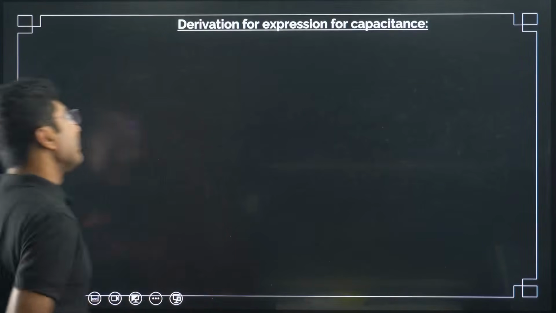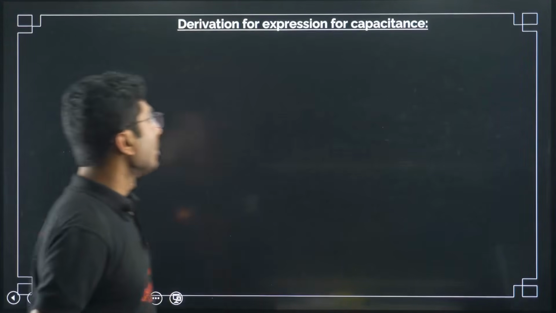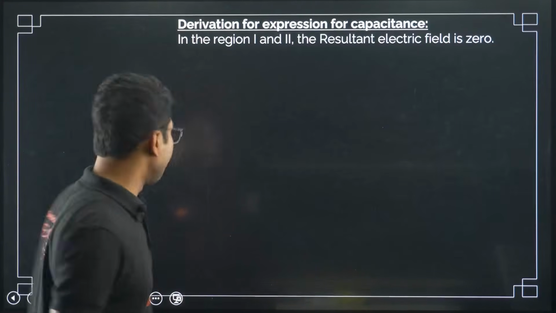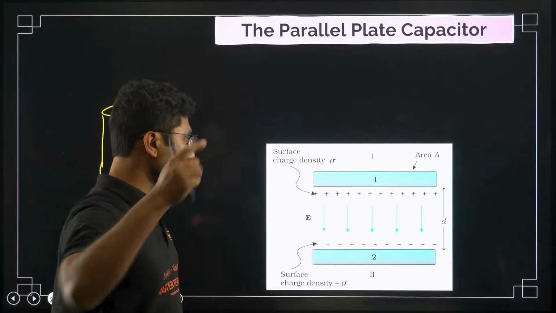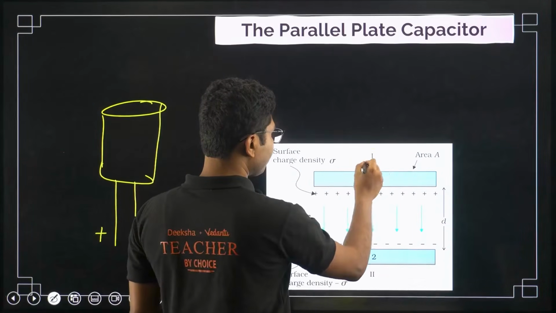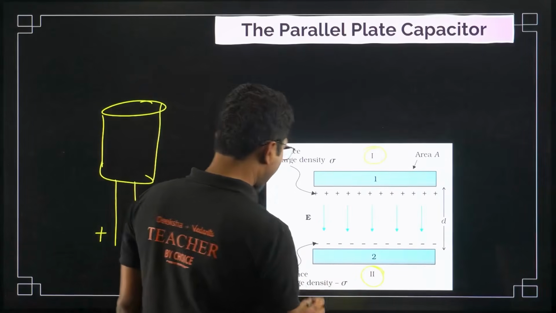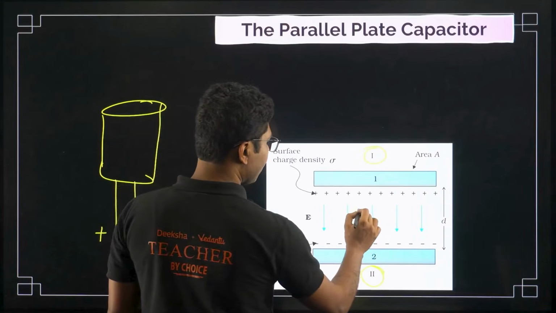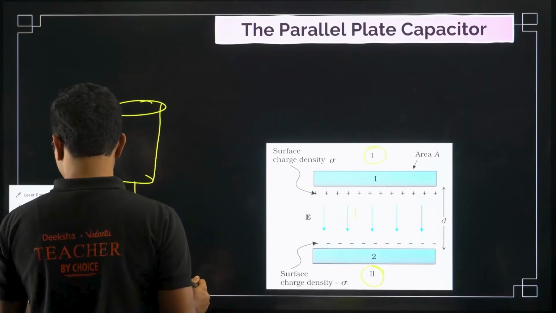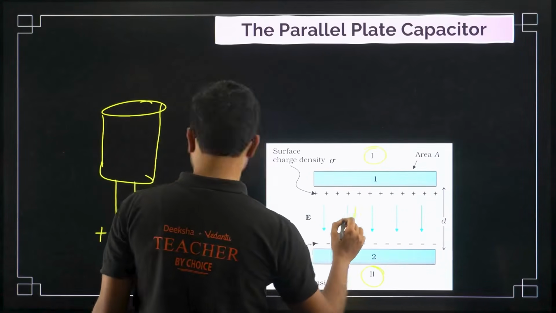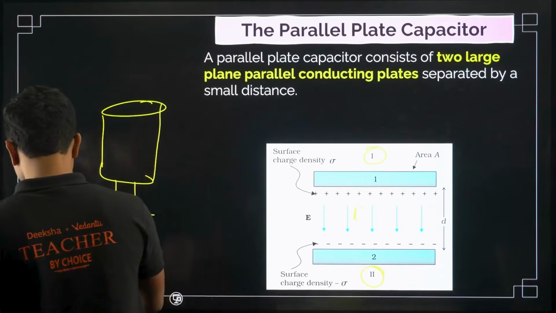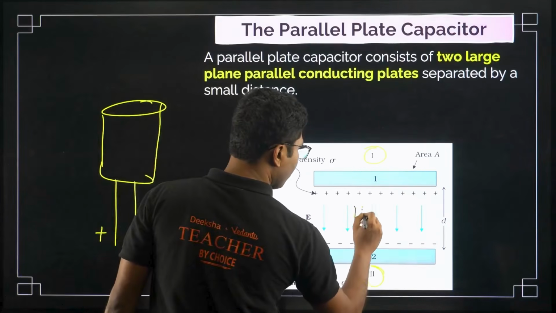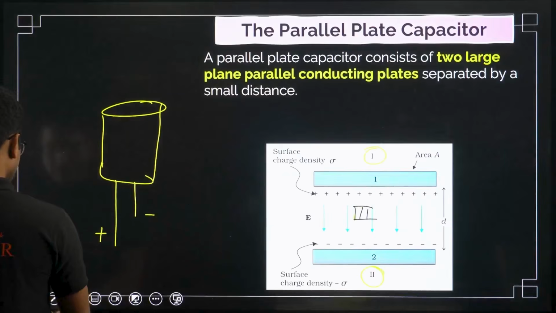Now let's look into the derivation for the expression of capacitance. If you go back to the previous diagram, we have divided the entire space into three regions. Region 1, region 2, and region 3, which is here between the plates. Now let's see what we are talking about.